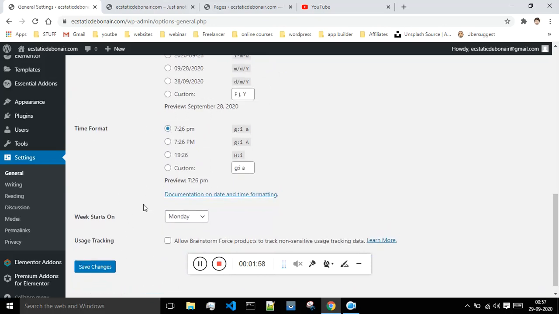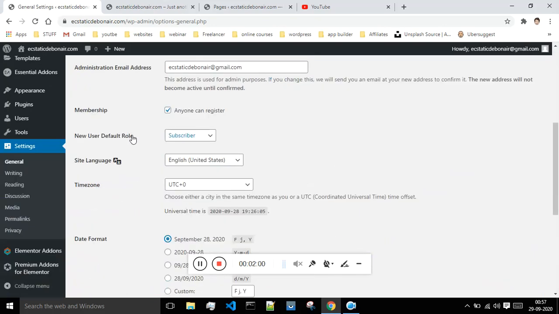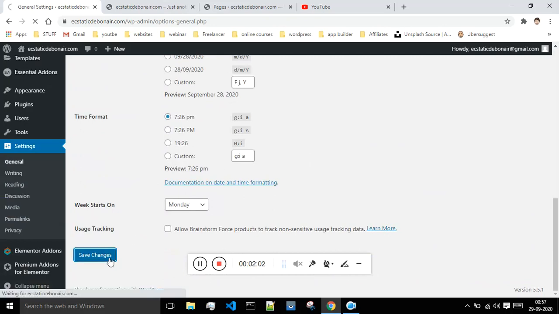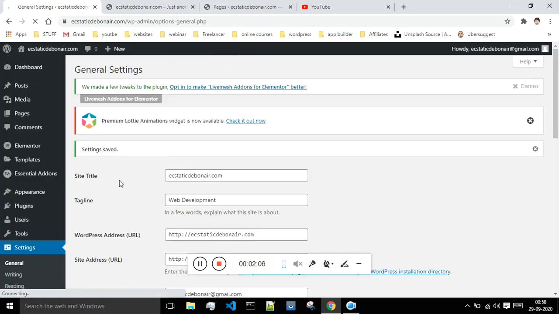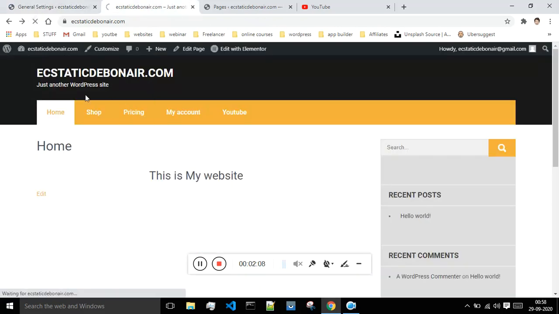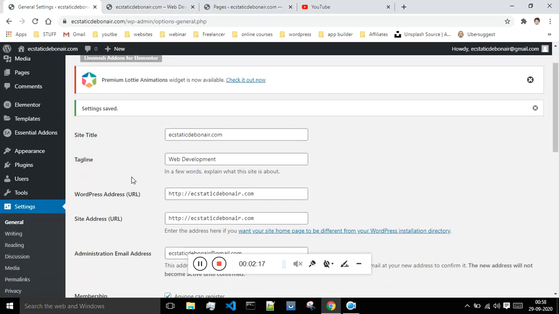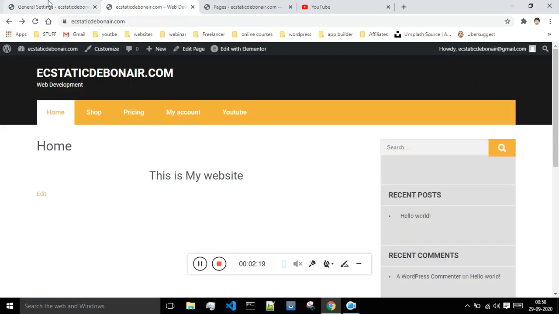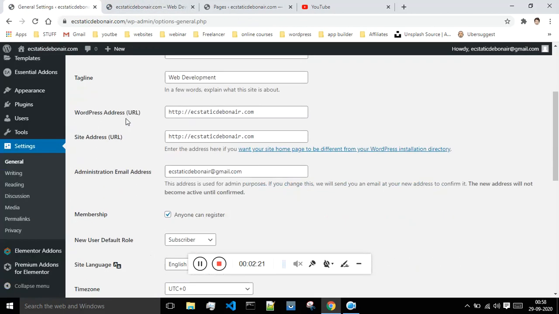And whenever you make any changes to any tab, just click on this Save Changes. And once your changes get saved, you just have to come and refresh in order to see whether the changes have been propagated to your website or not. Okay, so this is the subtitle, the tagline, which was changed by us, and which has been propagated over here. Okay, so this is all about the general settings.